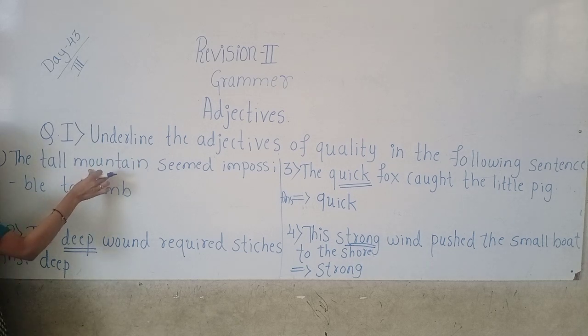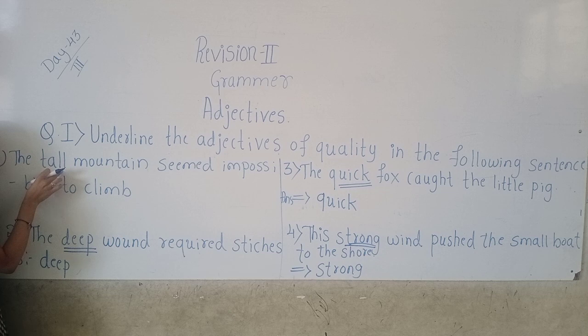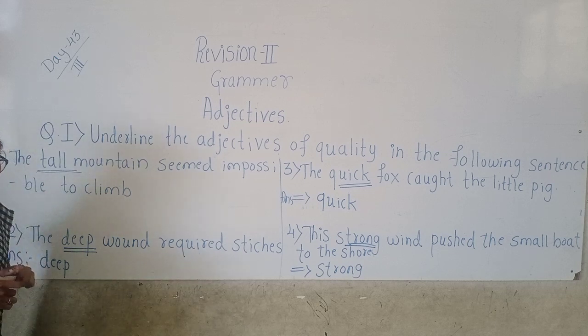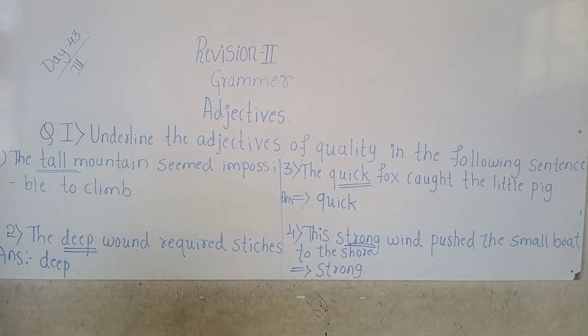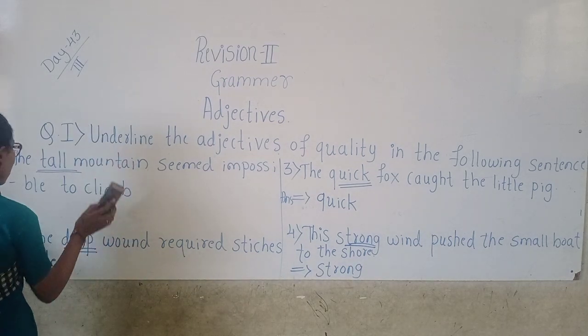Which type, which kind of a mountain is it? Tall. Tall or short? Tall. So, tall is here the adjective of quality, children. Okay. So, these are the adjectives of quality which describe the kind or nature of things.